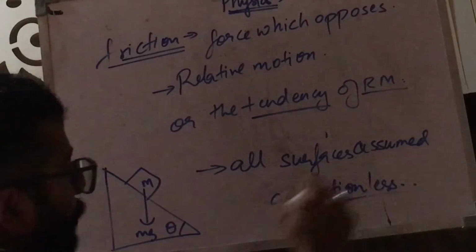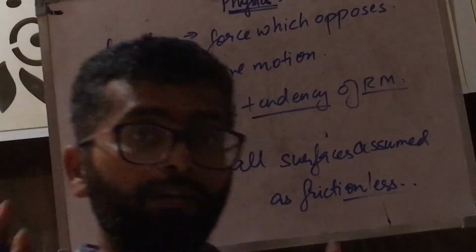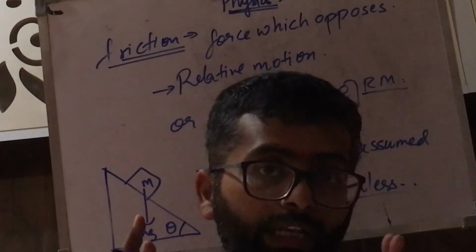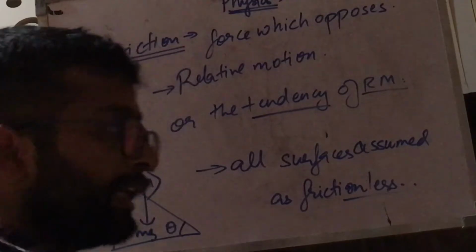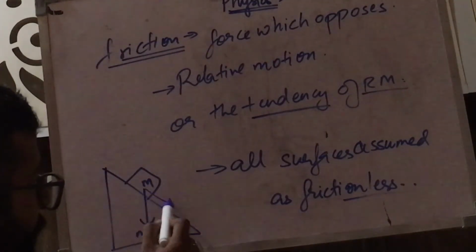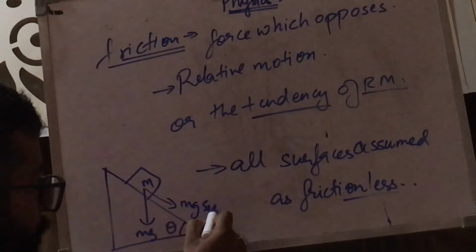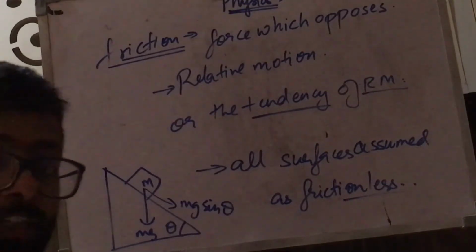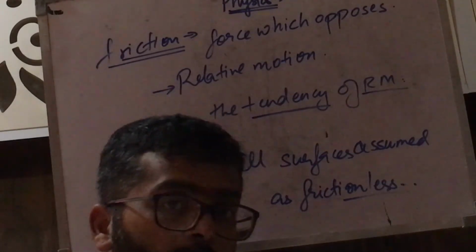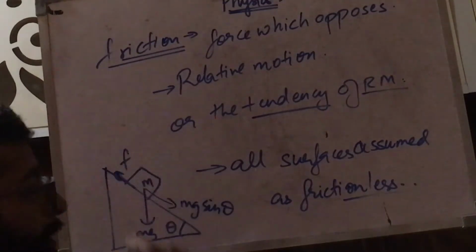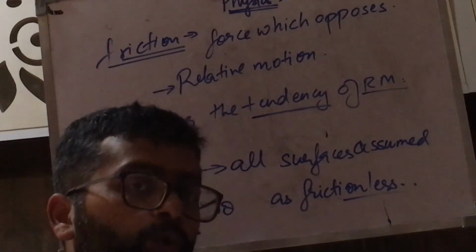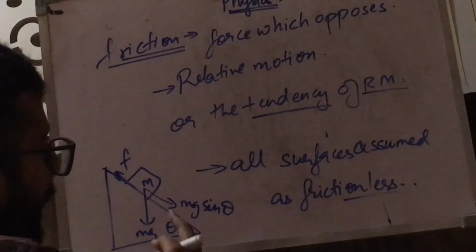Now, what we do is we observe in which direction the motion is occurring naturally. Once we see in which direction motion is occurring naturally, for example, in this case the natural motion is downwards due to mg sin theta, and so the tendency of motion is downwards, and hence friction will try to dampen the motion. Friction will try to oppose the relative motion and its tendency, and it will act upwards.